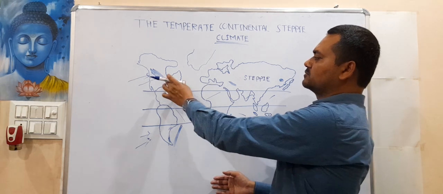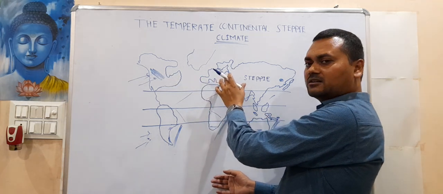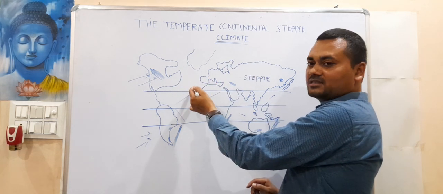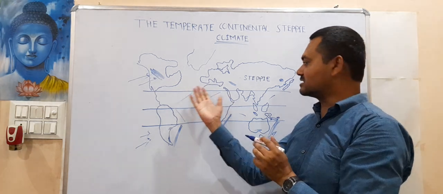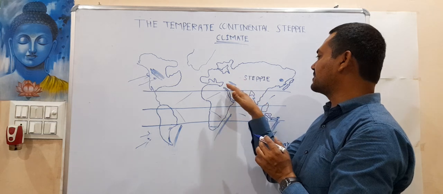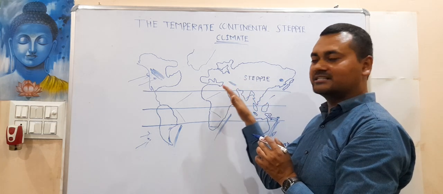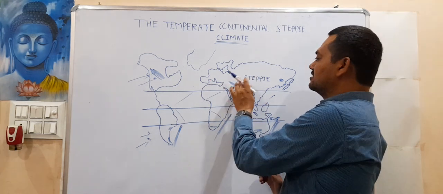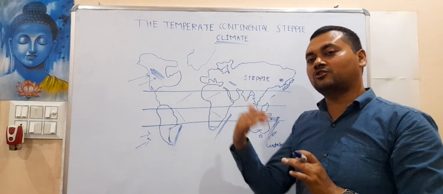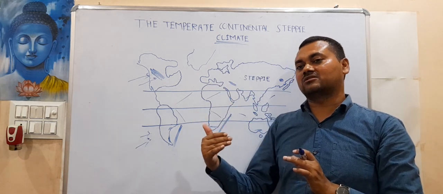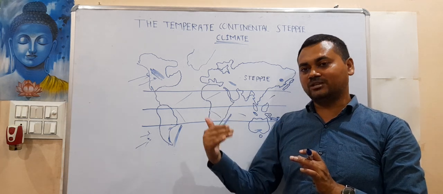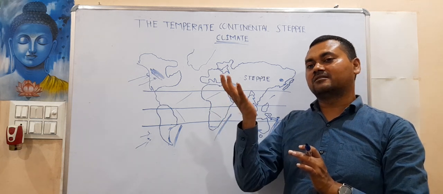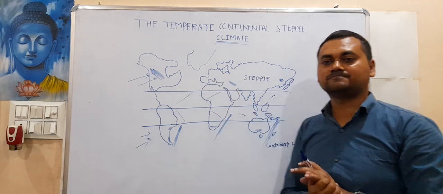This impact is very much visible here, because here the portion of the land mass is huge. So when the westerlies get the water from the Mediterranean, what will happen? As the steppe and puszta are a little far away from the Mediterranean and the ocean bodies, by the time the westerlies reach this portion or that portion, the amount of rainfall will be very less, or at least will be to that extent which is comfortable enough to have the growth of grass.